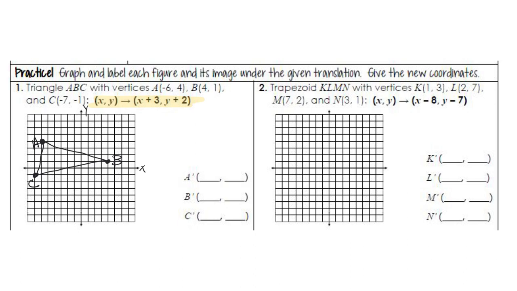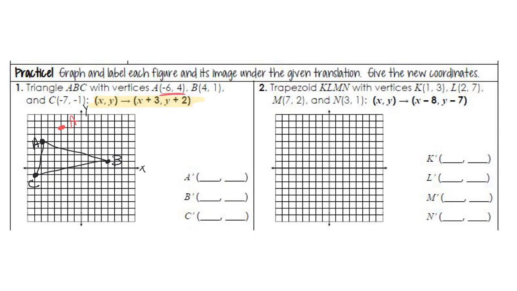There are two ways I can do this. One, I can start at A and move +3 along the x-axis: 1, 2, 3 over. Then on the y-axis I go +2: up 1, 2. So my new point for A would be right here. Also, I can use the information I have.